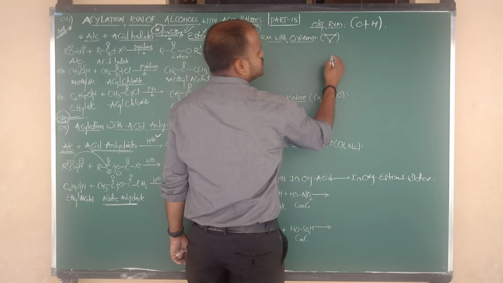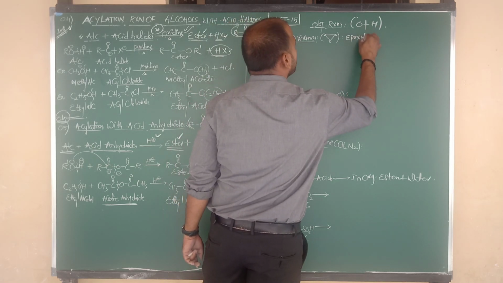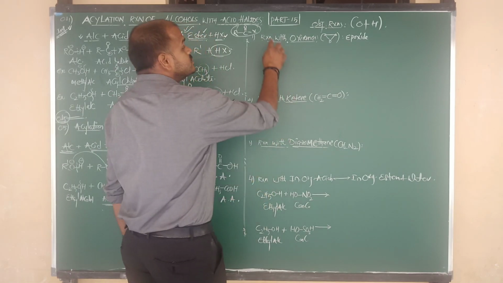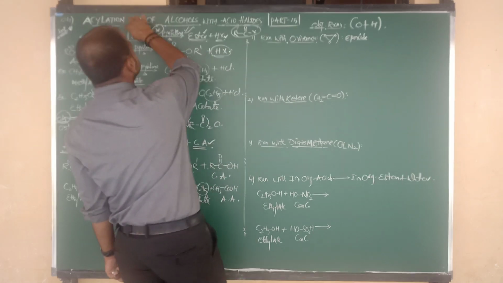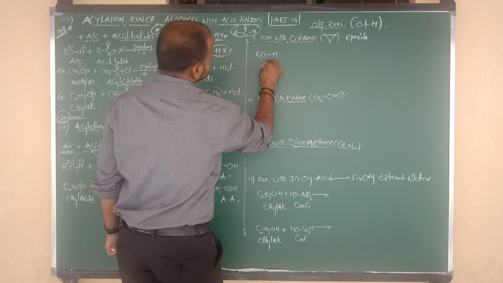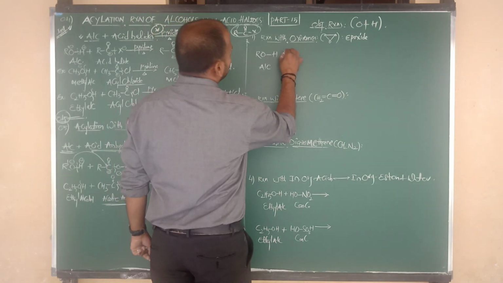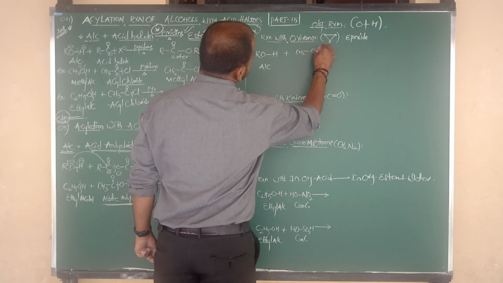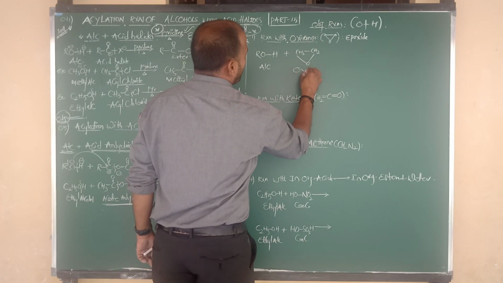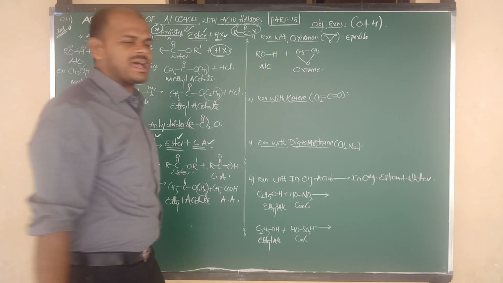CH2 bonded to CH2, both CH2s connected to oxygen. This category belongs to epoxide, as I told you clearly in the previous class. So shall we go for the reaction? Reaction with oxirane, of which compound? Alcohol. What is the formula of alcohol? RO bonded to H, this is alcohol. Alcohols on reaction with oxirane. What is the formula of oxirane? CH2 bonded to CH2, both CH2s connected to oxygen. So this is oxirane, or we can say epoxide.